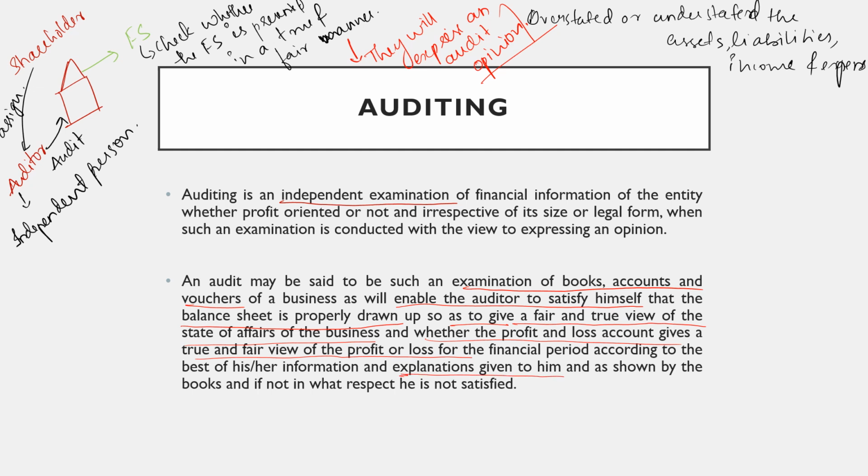According to the explanation given to him, he will see whether the financial statements, that is the balance sheet and the profit and loss account, give a true and fair view. If he is not satisfied, he should explain the reason why he is not satisfied. I hope everyone understood what we mean by auditing.